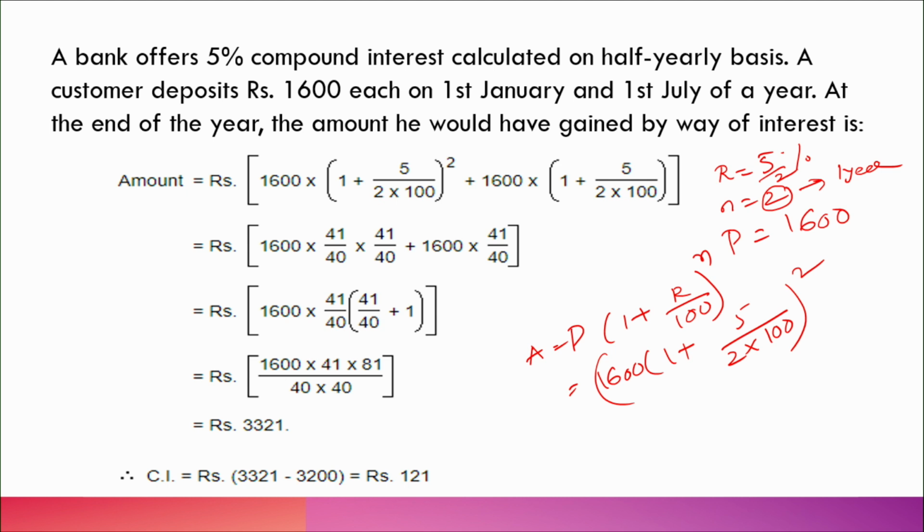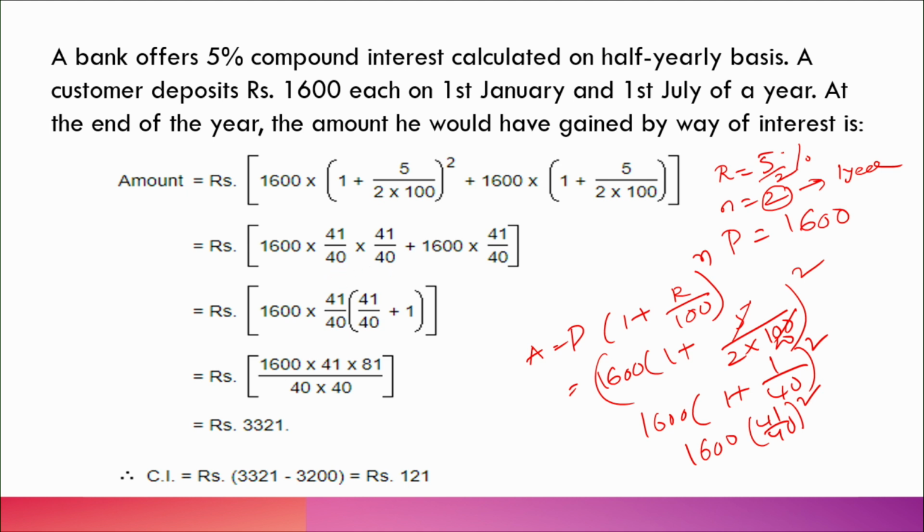Now, observe it, this becomes 1600, now 5 ones are 5, 5 20s are 100, means 1600 of 1 plus 1 by 40 whole square, or 1600 of 40 ones are 40 plus 1, 41 by 40 whole square. So, it becomes, whole square means, 16 and of 41 by 40 into 41 by 40.